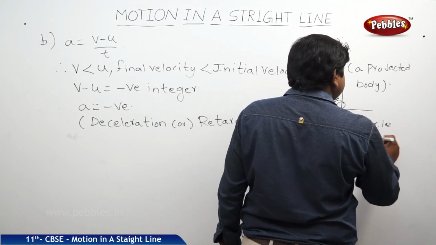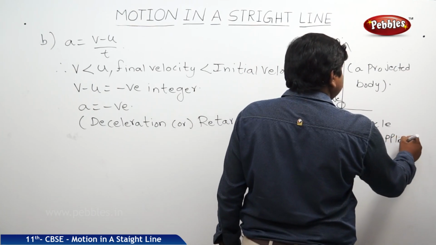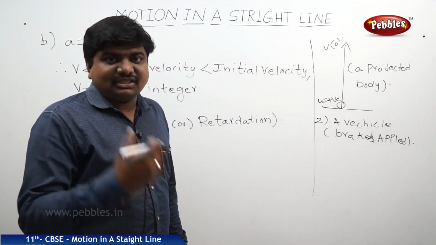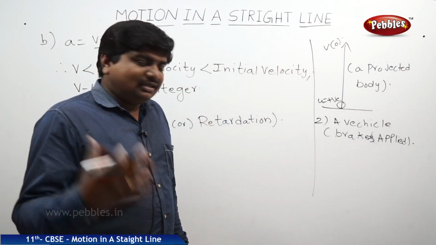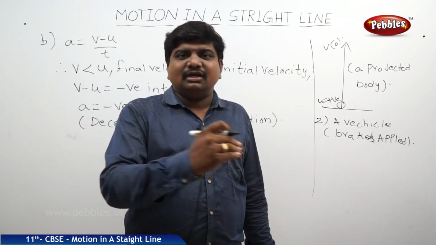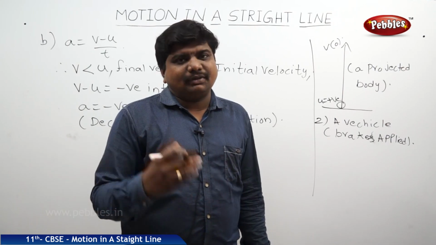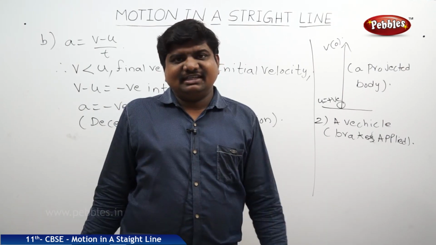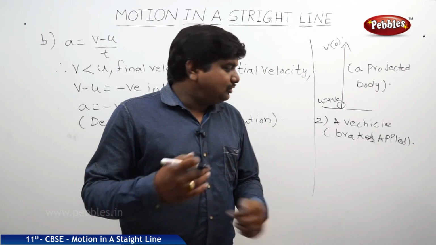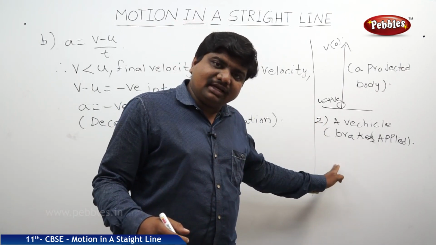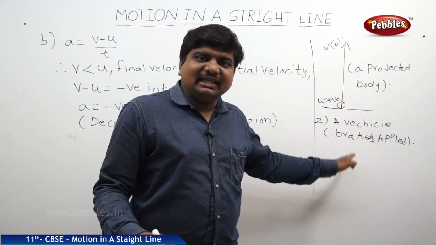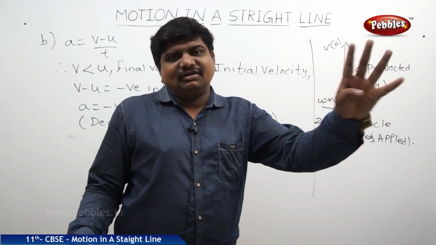A bus, while it is reaching a destination, a bus halt or a bus stop, the driver should decrease the velocity. A train coming to the platform, approaching a big railway station platform for the passengers to board. There also the loco pilot has to apply the brakes to decrease the velocity or to halt the vehicle for some time.